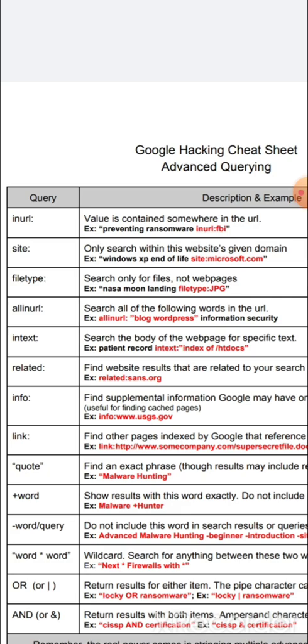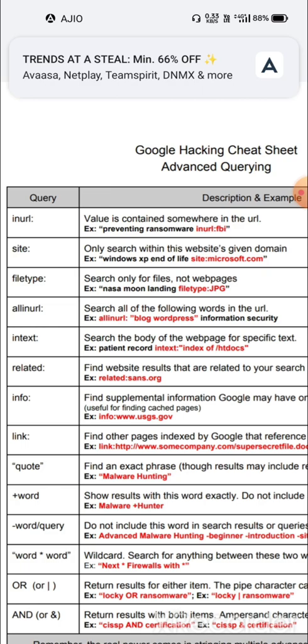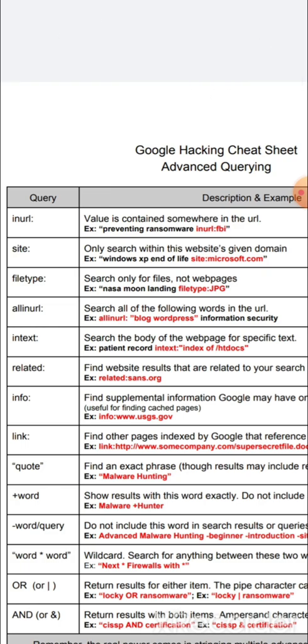File type: search only for files, not web pages, which means it will provide us that specific type of file. NASA moon landing, file type JPG, which means it will provide all the related images towards NASA. All in URL, which means here in double quotation marks we are providing some keywords. If a URL contains blog or WordPress in the URL, it will show all the pages.